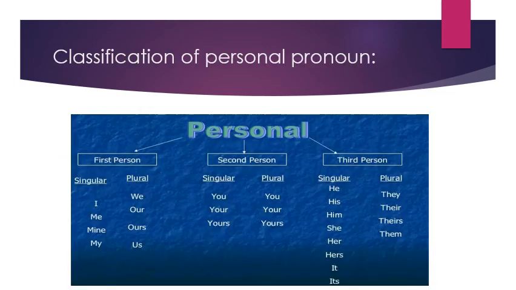See the classification of personal pronoun here with examples. Personal pronoun, first person singular. If we say I, then in plural it will become we. When we say me, then it becomes us. My, our, mine, ours. So you can see the classification in singular and plural categories, first person, second person and third person. It will make you very clear.